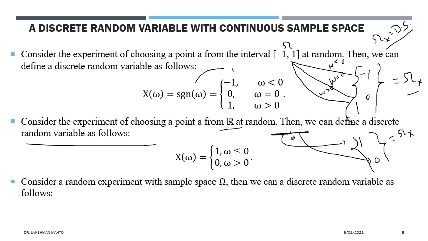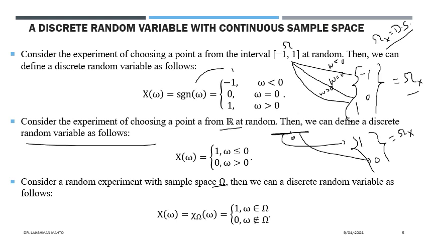Now we will take another, more general perspective. If we consider an experiment with the sample space omega, then we can always define a discrete random variable by using the characteristic function. How do we define the characteristic function? The notation is chi, and we define it this way: if you take any element from that set, then that element is mapped to 1, and if you take any element which is not in that set, then that element is mapped to 0.